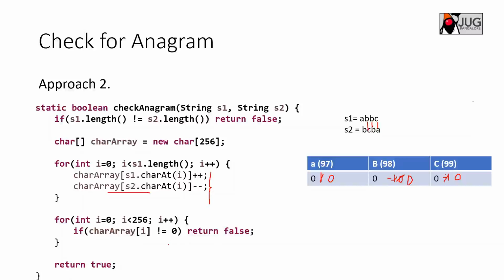And once you check this, it is still constant work because we are doing big O of 256. It is a fixed number, so we still consider it constant. And what is the complexity here? Big O of n, big O of S1 or S2, whatever it is, since both lengths are the same. It is just like iterating through a complete string, either S1 or S2, because both should be the same length.